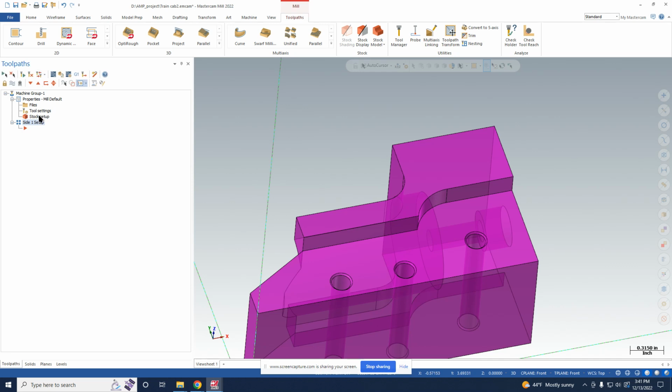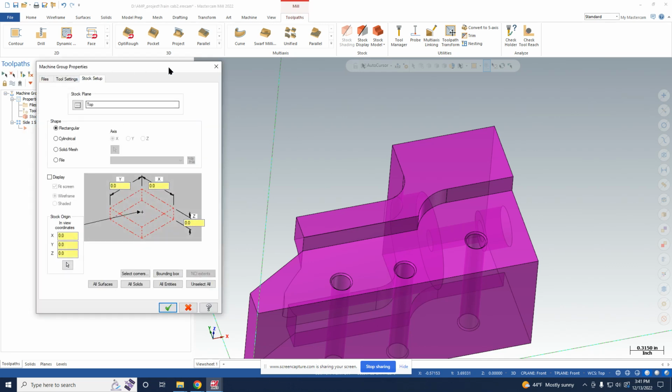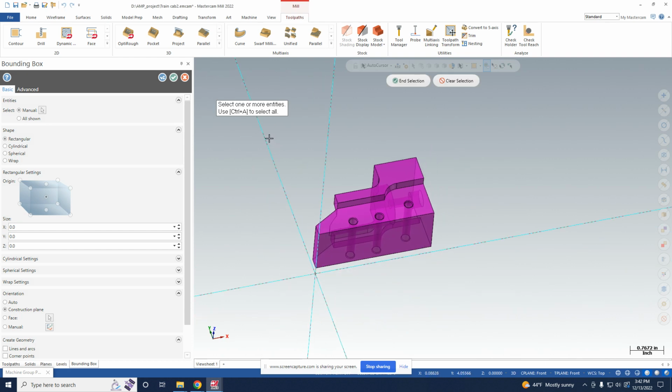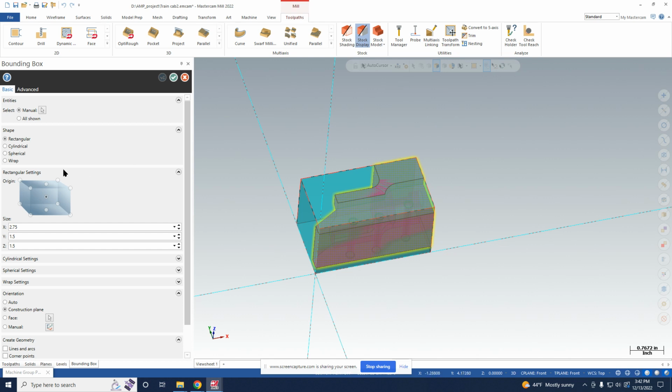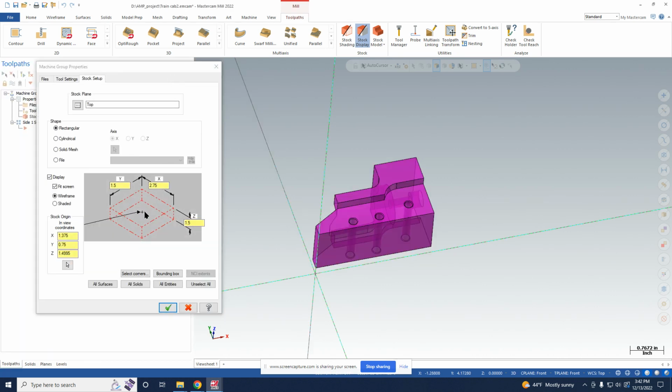So first we need to go into stock setup to set up our initial stock. We want rectangular stock, and we need to specify a bounding box. So we're going to click bounding box, and we're going to just make a square around the whole part. We're going to end selection, and we see it gives the auto dimensions for the stock body. So we're just going to put a check mark, and then we need to tell it where the origin is.